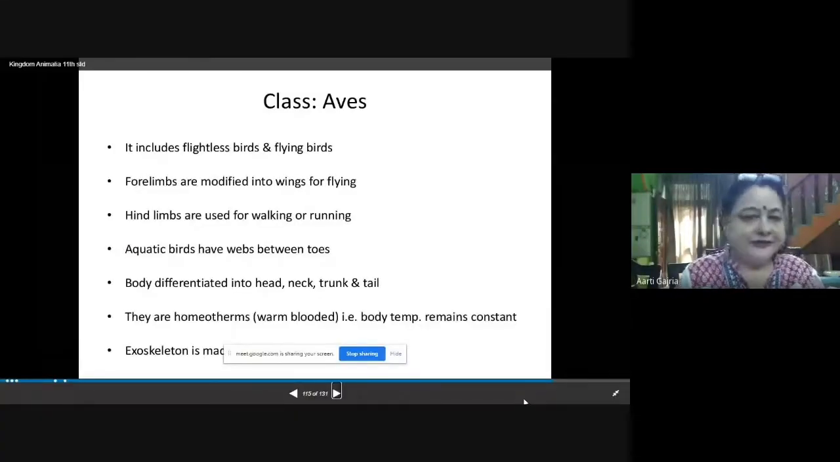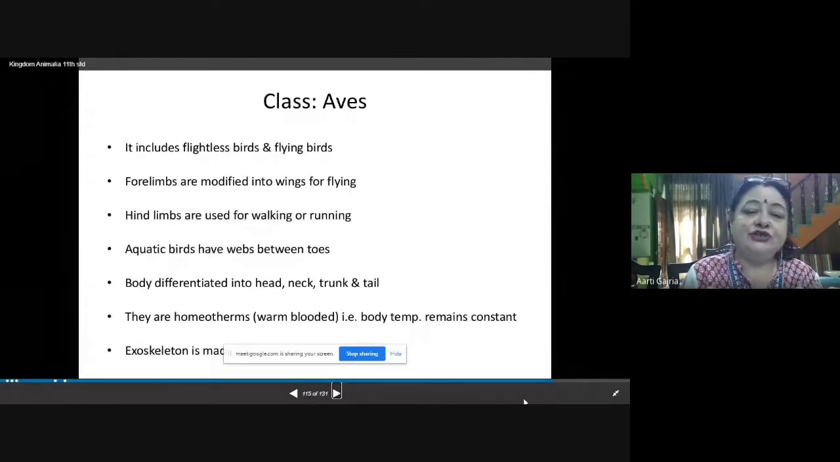Now, this class of superclass Tetrapoda includes all birds. Most of the birds are flying birds, but some of them are flightless birds as well. So the birds which are not able to fly high, or which are not able to fly at all, these birds are also included in this class.